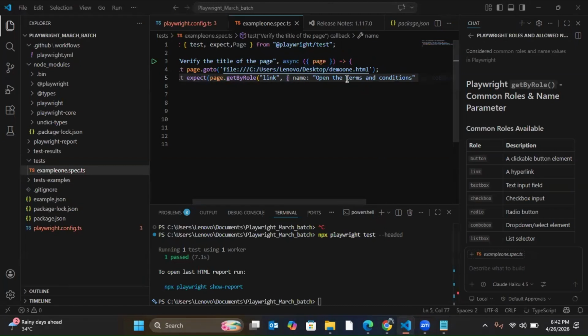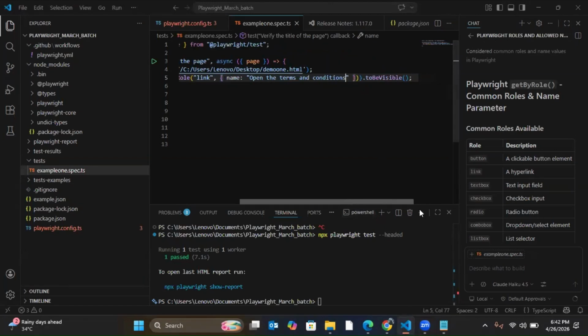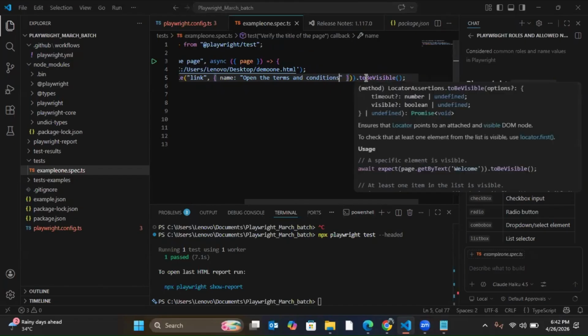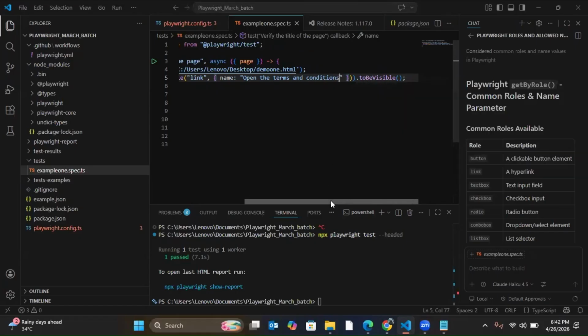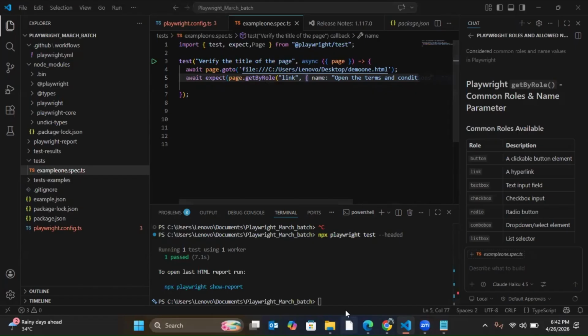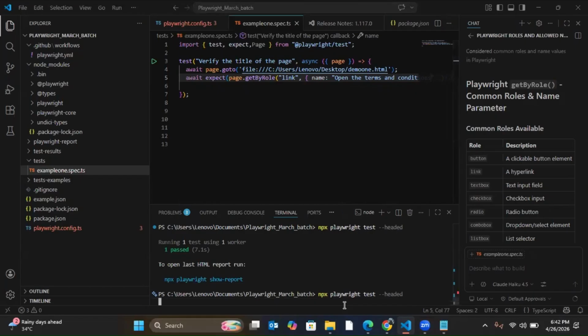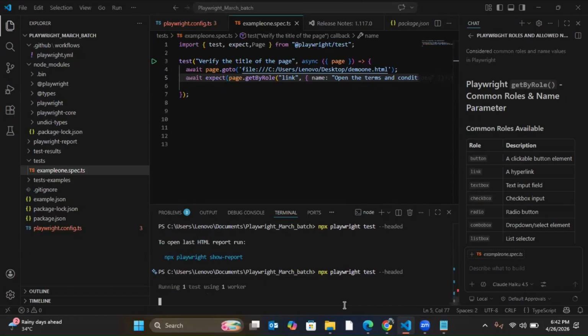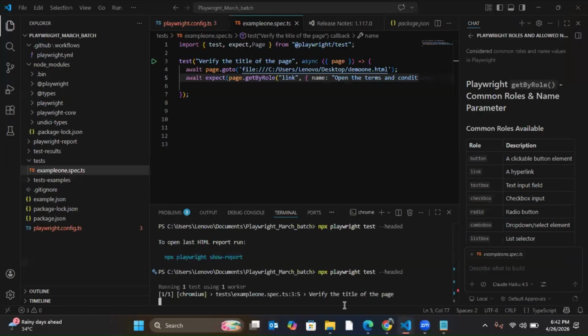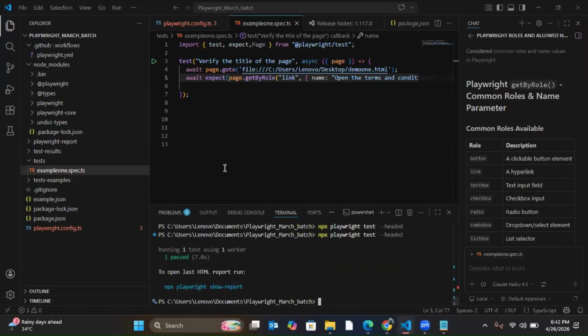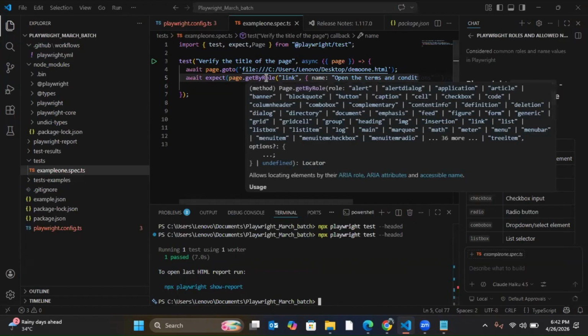That's it. Now let's check, when I run, if this is okay, then it will get that web element, and I've checked it to be visible. If it gets that web element, then the test case will pass. If it doesn't get it, then it will fail. If it passes, it means my locator is working. So let me run that. See, one passed. That means my getByRole locator is working.